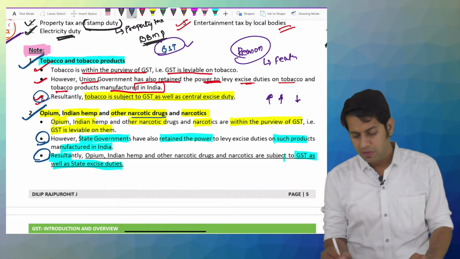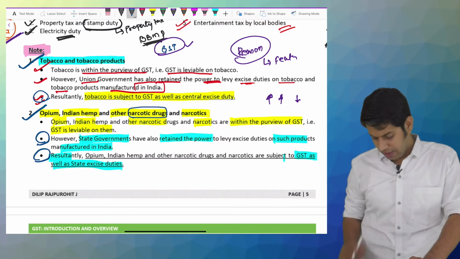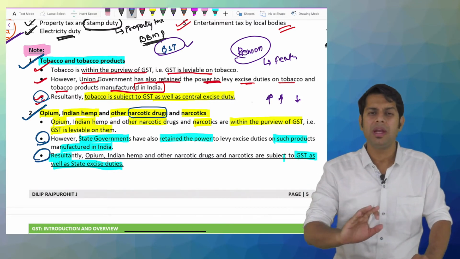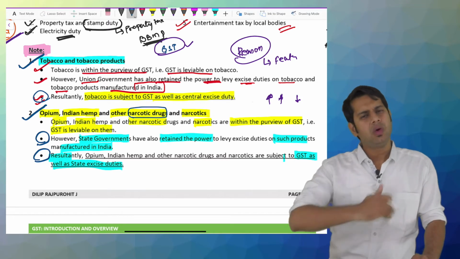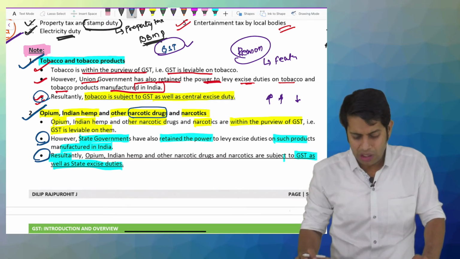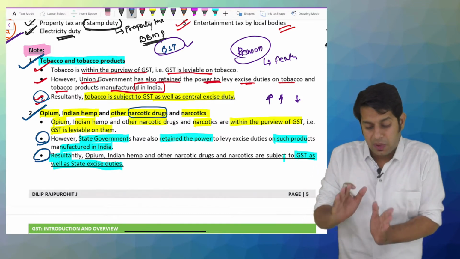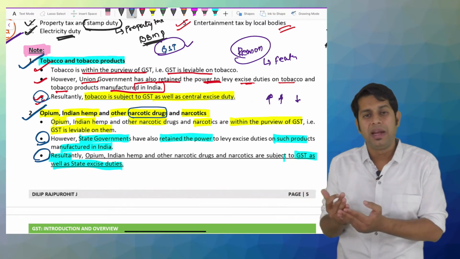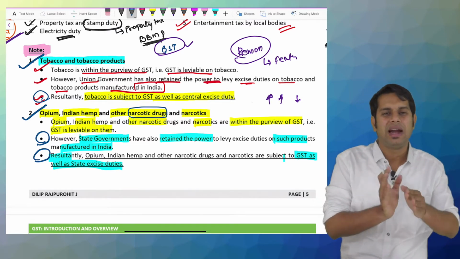And apart from that, not all drugs are bad. There are many drugs which are used for medical purposes also. So the government cannot permanently ban manufacturing of these items. If they do, then Indian industries will have to import it from outside India. So the government does not completely ban it. But just because it is supposed to be used for manufacturing some medicines, people are taking other advantages. What advantages? They are getting addicted to it.